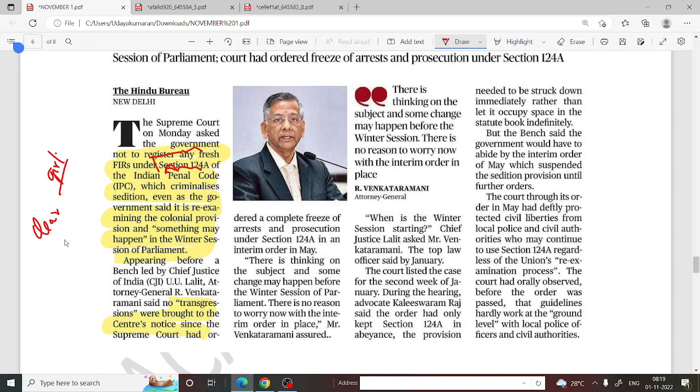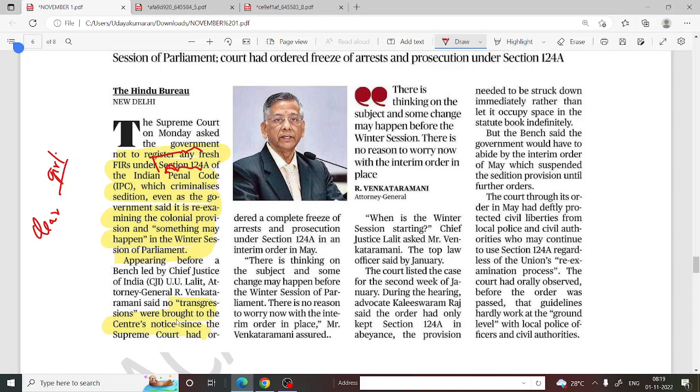The word derogatory doesn't have any clear definition, so anyone can complain under any ambit, and the government can use this as a tool. The Attorney General has said there is thinking on the subject and some change may happen before the winter session. Supreme Court judge UU Lalit has said that Section 124A has to be scrapped or altered so that only the guilty go to jail and not other people. It should not be used as a political tool.